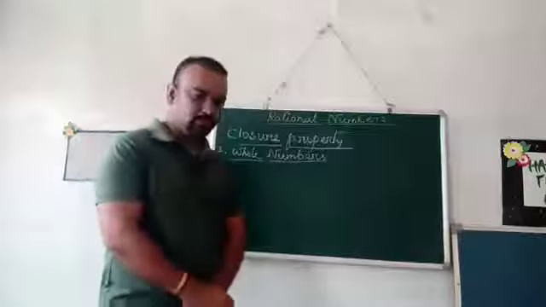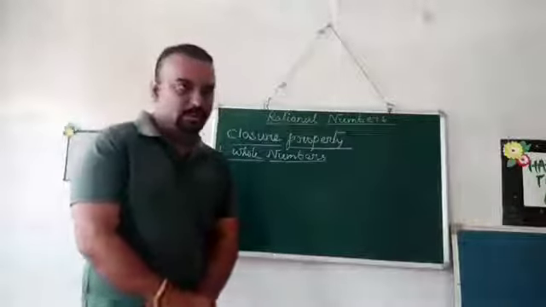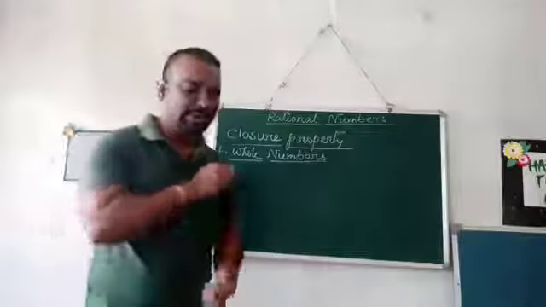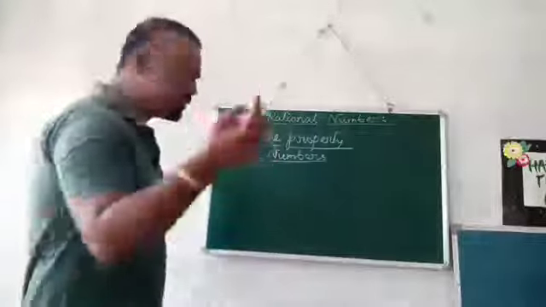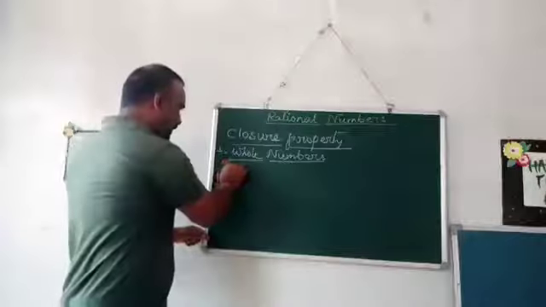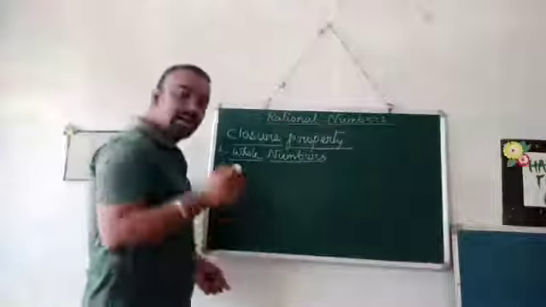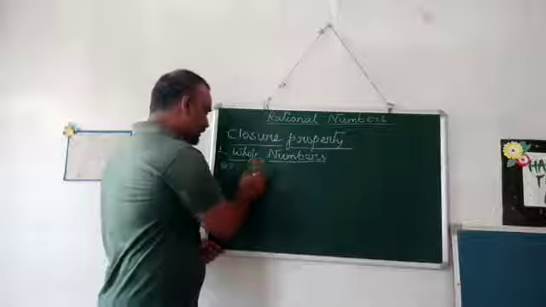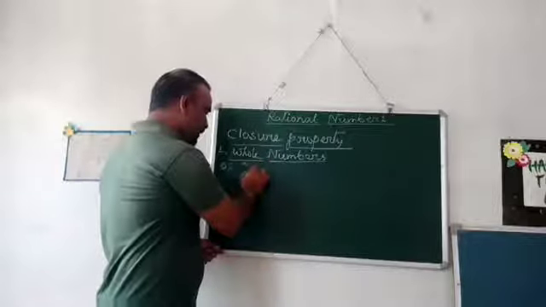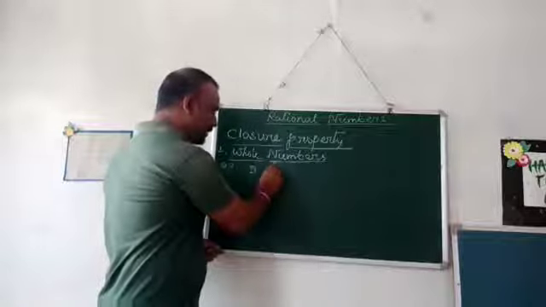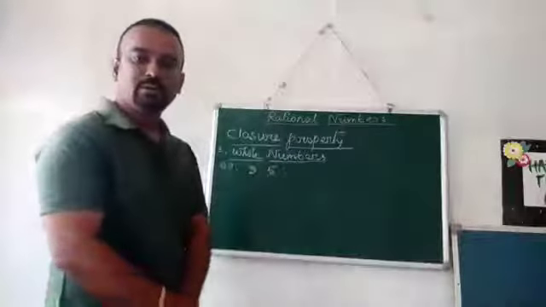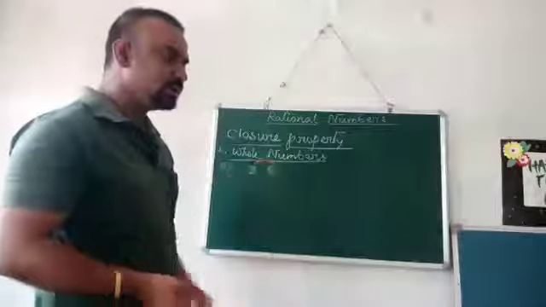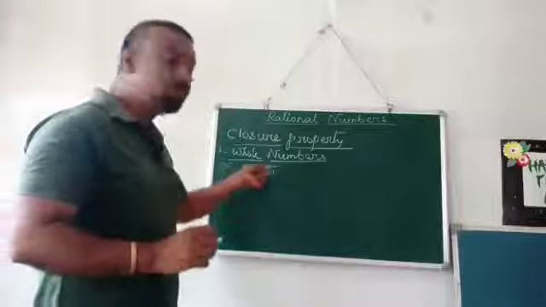Now, you all know what a whole number is. A number starting from 0 and going to infinity are all known as whole numbers. You can take any example from there. Let us take two examples. I'm taking two whole numbers here, 3 and 5. 3 and 5 are two whole numbers.